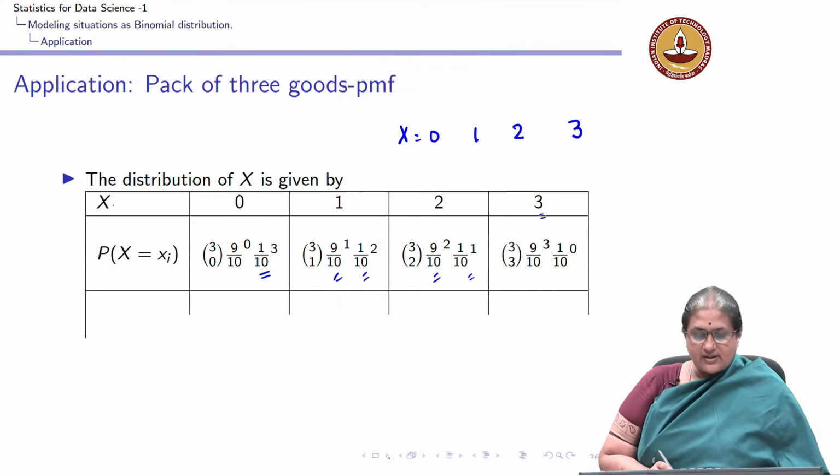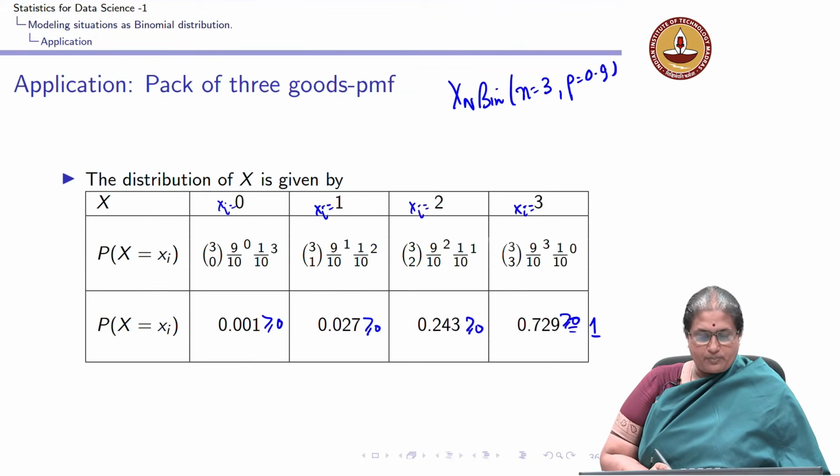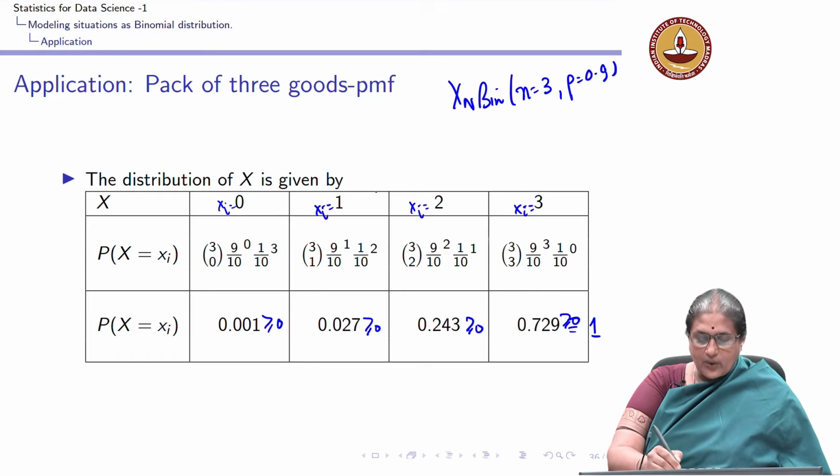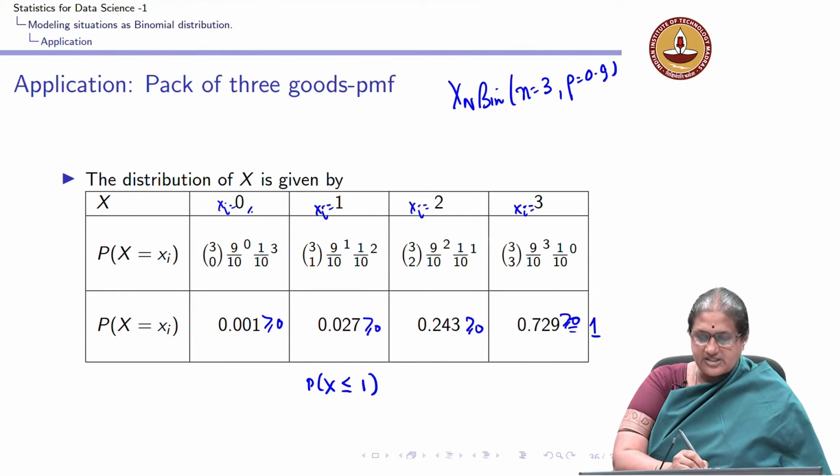So, when would people complain? When do I have more than one which is bad? That would translate to probability x is less than or equal to 1.